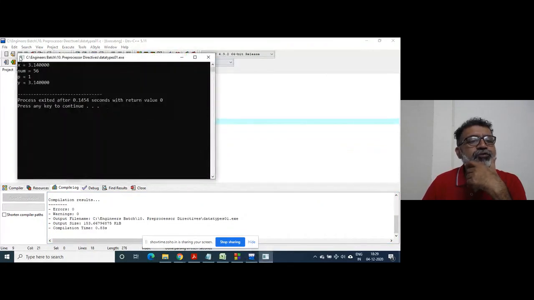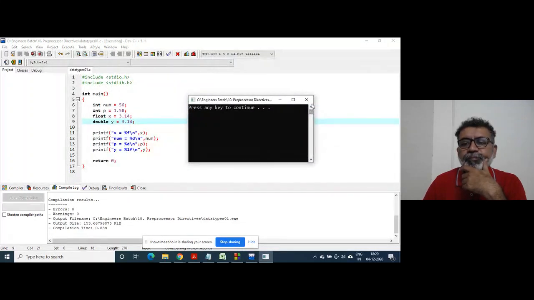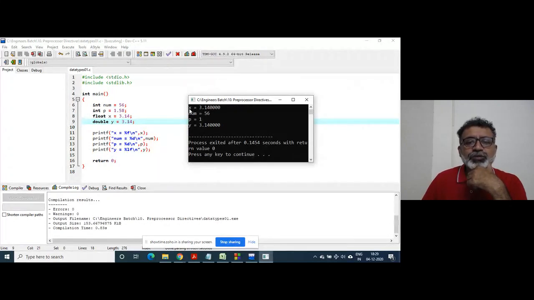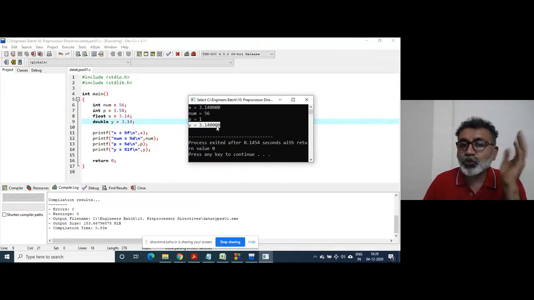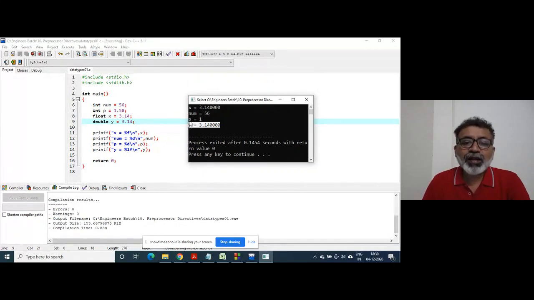What happened? X 3.14, no problem here. Num 56, no problem here. Y 3.14, no problem here. I mean, I have not yet explained, so for you there is no problem. For me, there is a problem between printing y and printing x, but I will come to that. Now, at least definitely there is a problem here. Why?